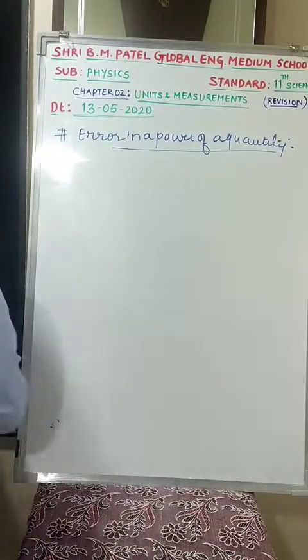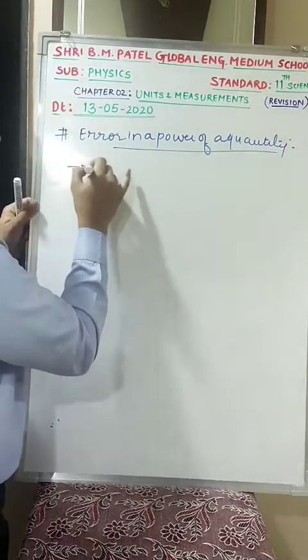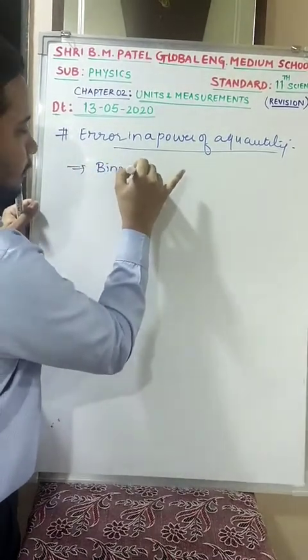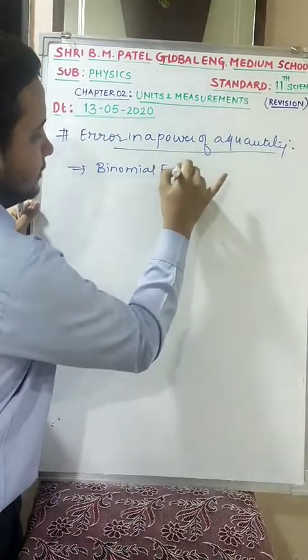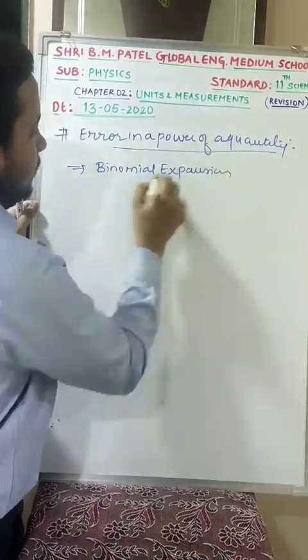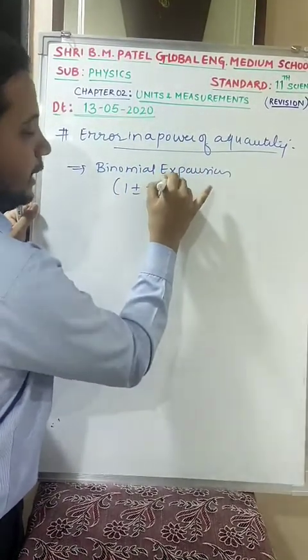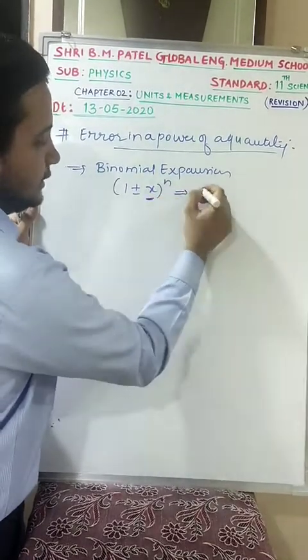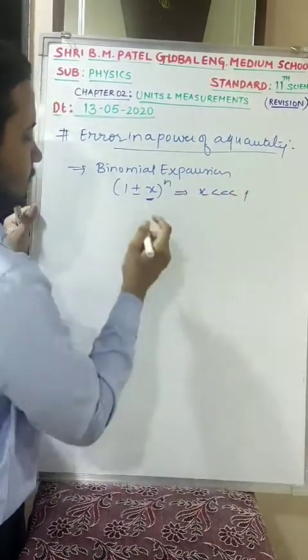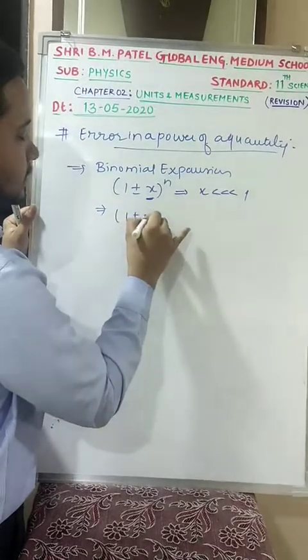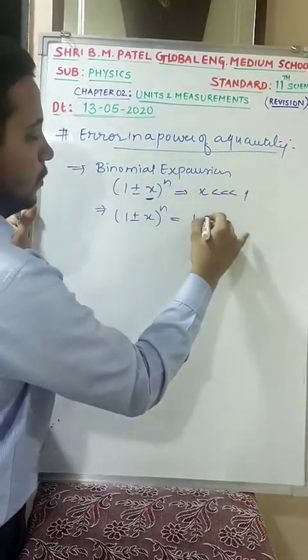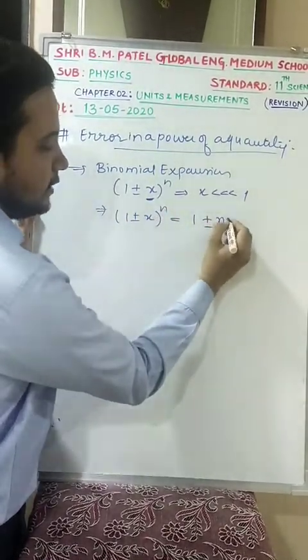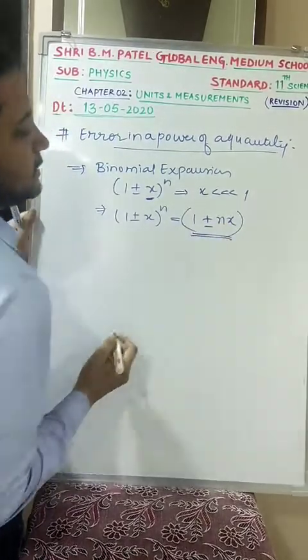What I can move ahead, binomial expansion says that if (1 plus or minus x) raised to n, and this x is much less than 1, then (1 plus or minus x) raised to n is equal to 1 plus or minus n multiplied with this x. The answer is 1 plus or minus nx.